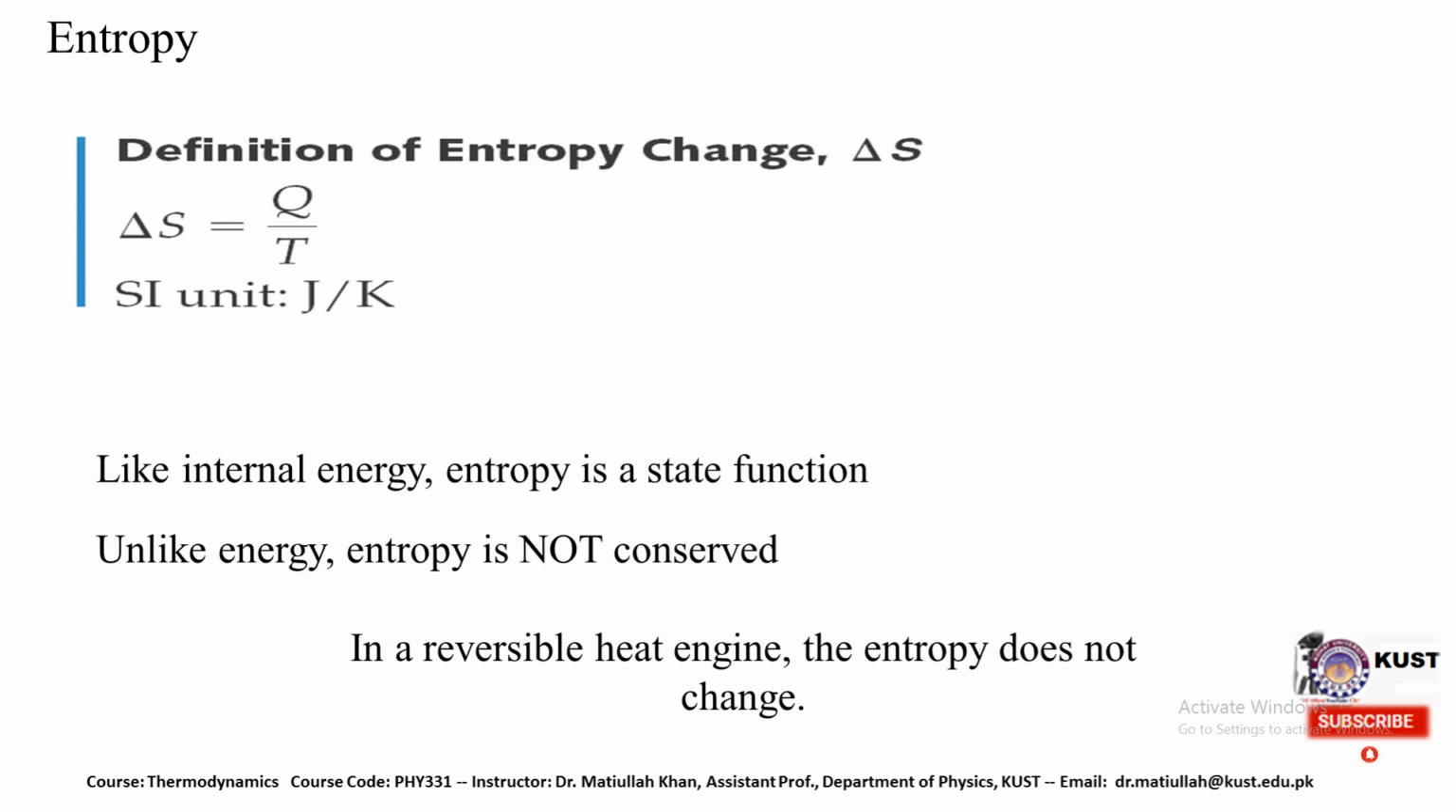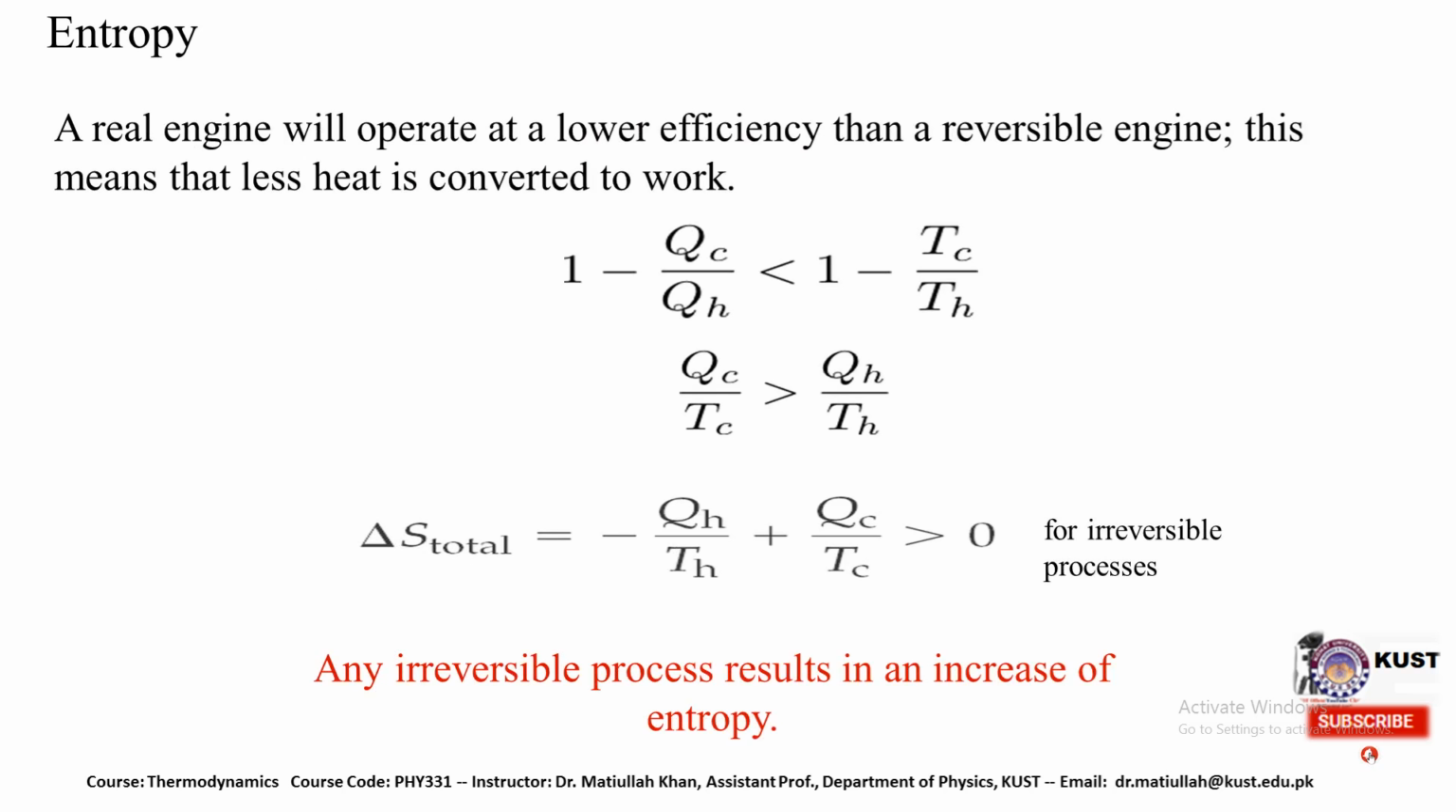Like internal energy, entropy is a state function, but unlike energy, entropy is not conserved. If we consider a reversible process or a reversible heat engine, the entropy of the system remains constant. So how can we express the entropy of a system if the efficiency of the engine is lower than 100%? If we consider a real engine whose efficiency is lower than 100%, that is not actually a reversible engine.